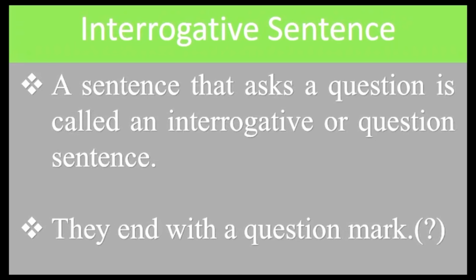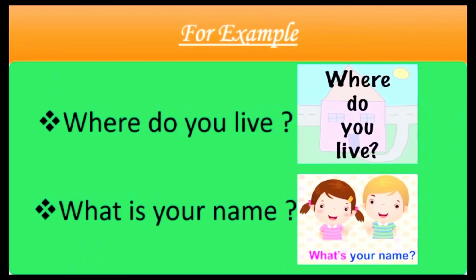Interrogative sentence. A sentence that asks a question is called an interrogative or question sentence. They end with a question mark. For example, where do you live? Now, here I am asking a question. That is why it is an interrogative sentence.